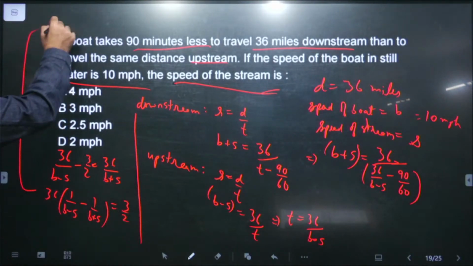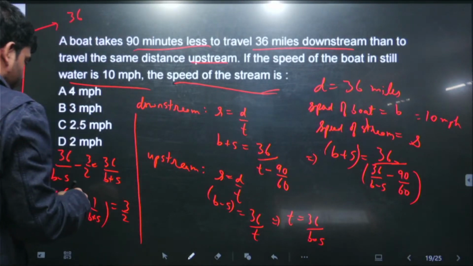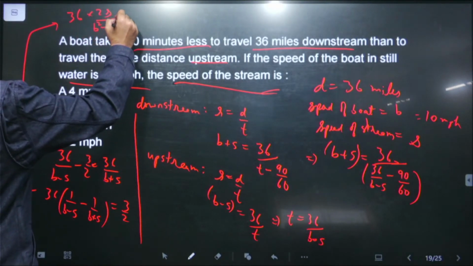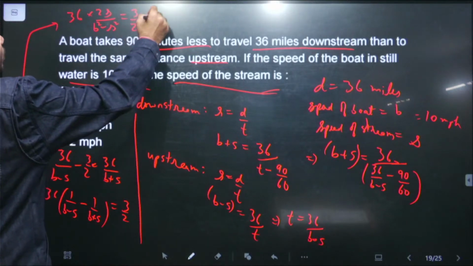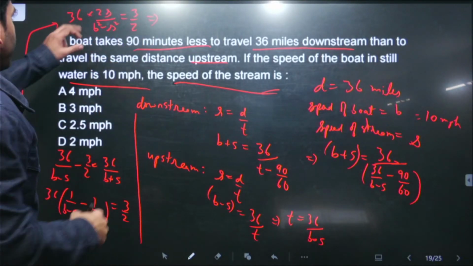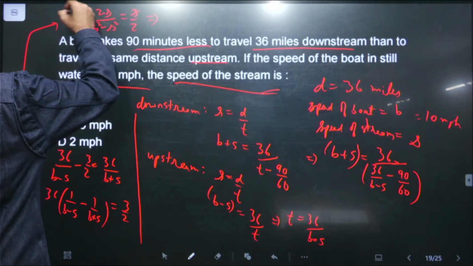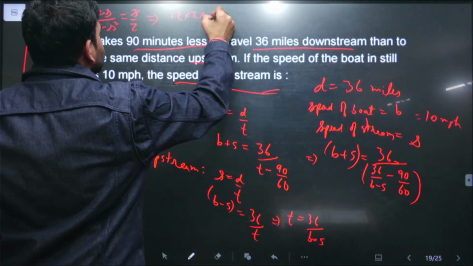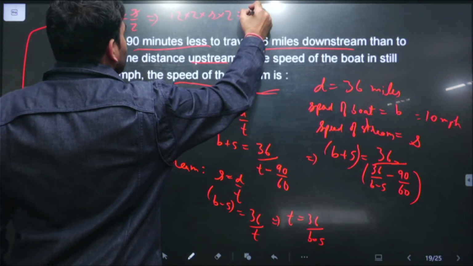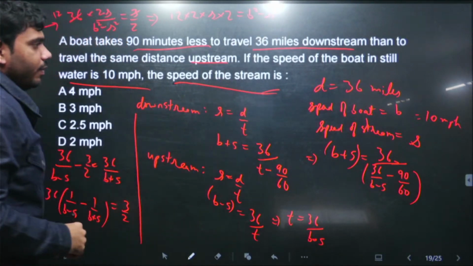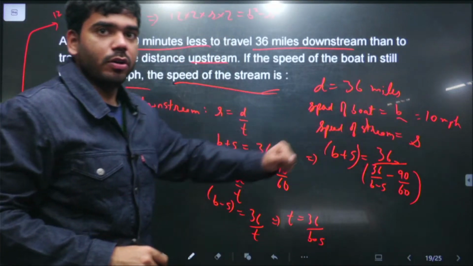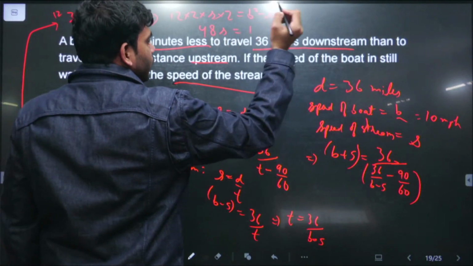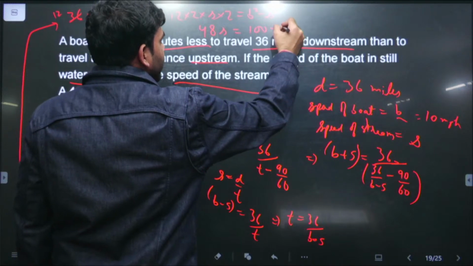Now let us solve this further. 36 into 2s upon b square minus s square is equal to 3 by 2. Cancelling, this will be 12, so 12 into 2 into s into 2 is equal to b square minus s square. And the speed of the boat b is given as 10. So 48s is equal to 100 minus s square.